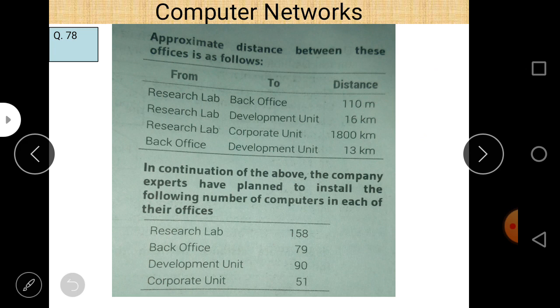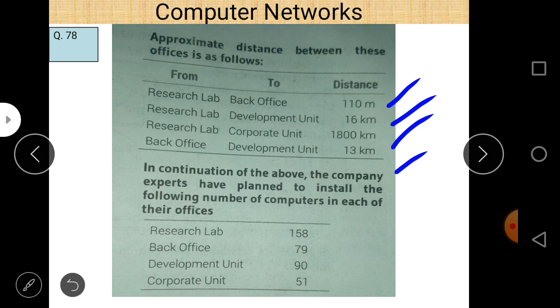Next is the approximate distance between these offices, already given. Research lab and back office distance is 110 meters, research lab and development unit 16 meters, research lab and corporate unit 1800 kilometers, and back office to development unit 13 kilometers. Remember that, 13 kilometers, not meters. Here the distance between back office and development unit is around 13 kilometers.